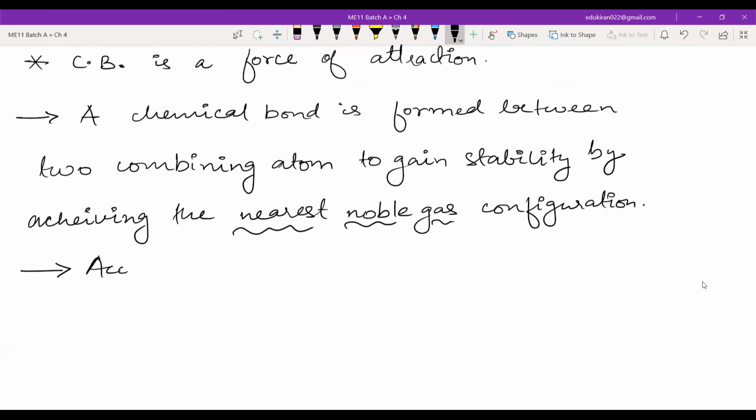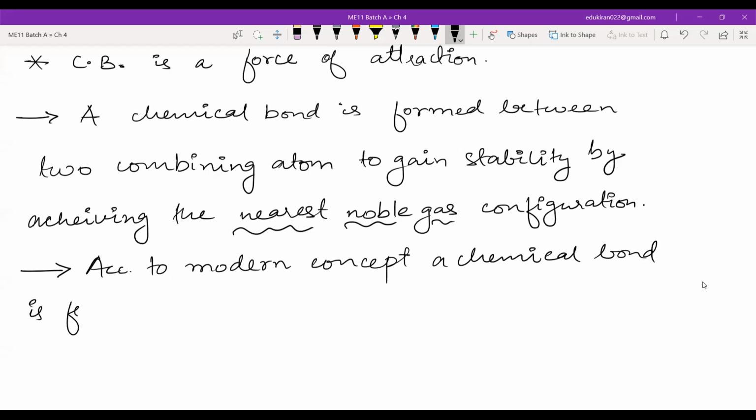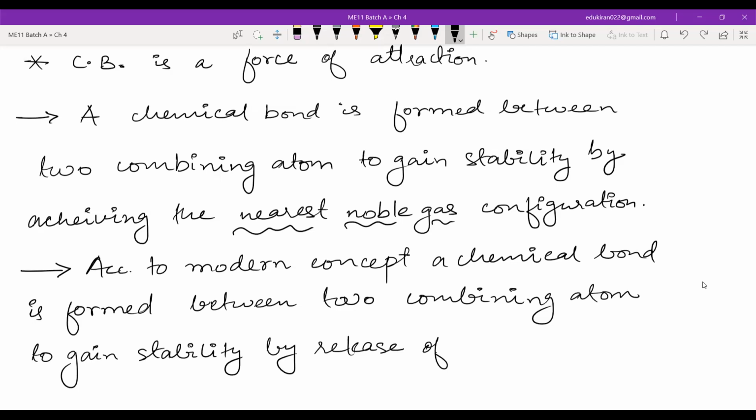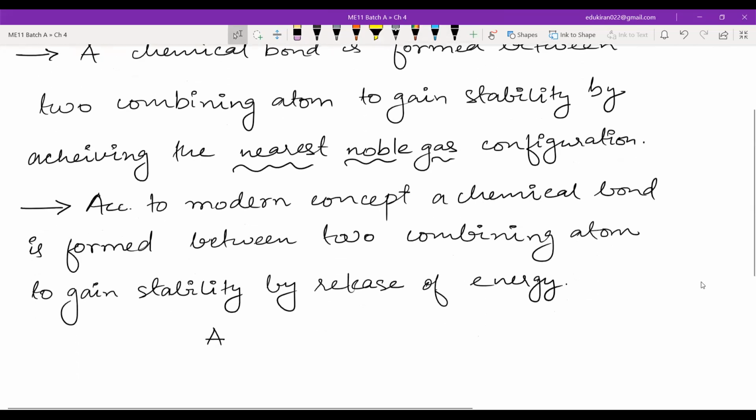According to the modern concept, a chemical bond is formed between two combining atoms to gain stability by release of energy.